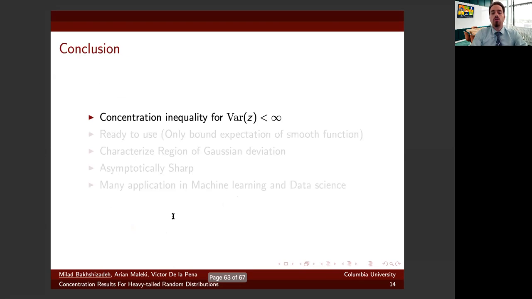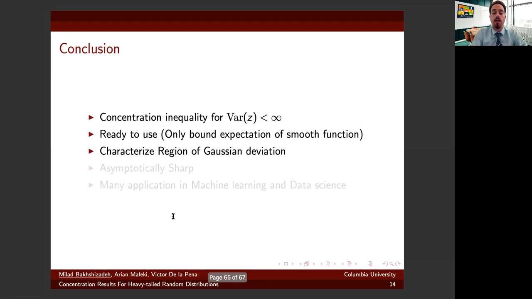So let me conclude. We provided concentration inequalities, which include all random variables with finite second moment. They are ready-to-use inequalities. There is no free parameter. And we precisely characterize the sub-Gaussian region and the other region whose behavior is characterized by the rate function. We have shown our results are asymptotically sharp. And finally, this inequality has many applications in machine learning and data science analysis. Thank you.